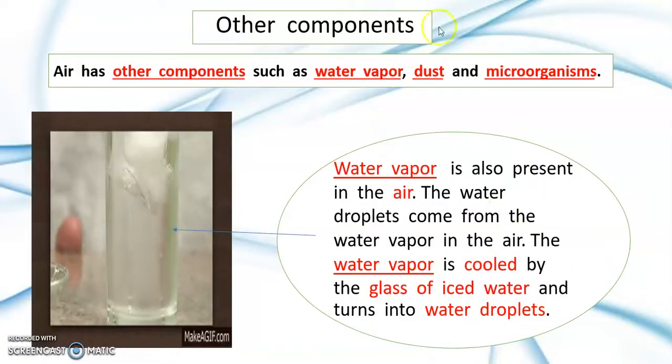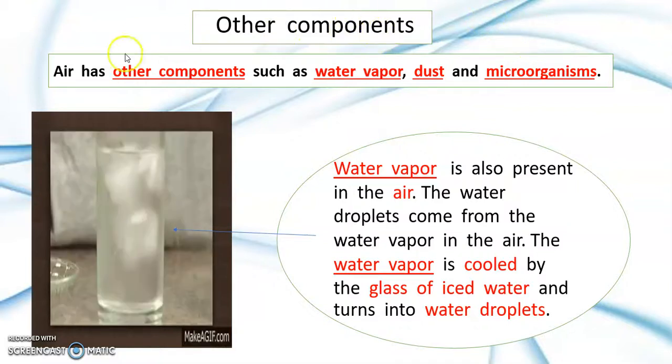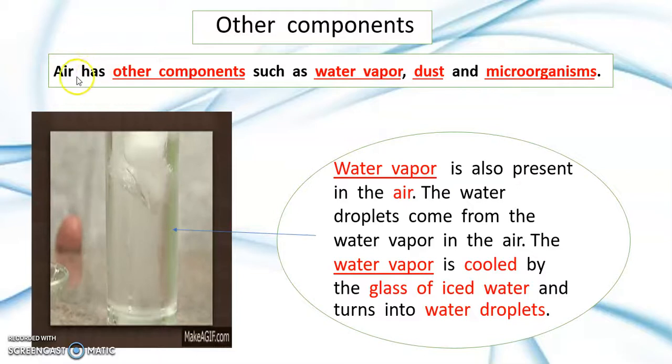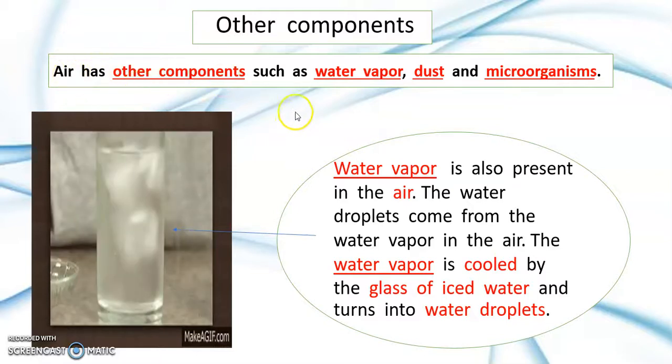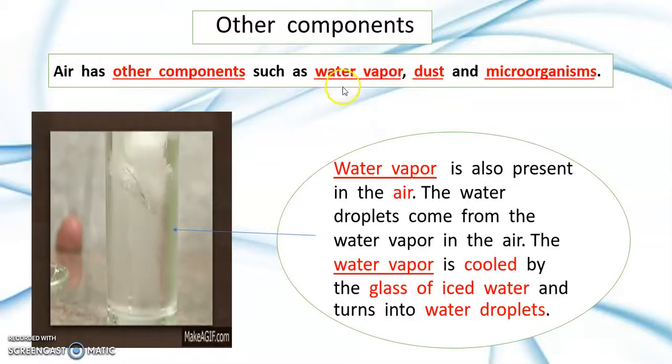These are the other components that air contains. Air has other components such as number 1, water vapor, number 2, dust, and number 3, microorganisms.